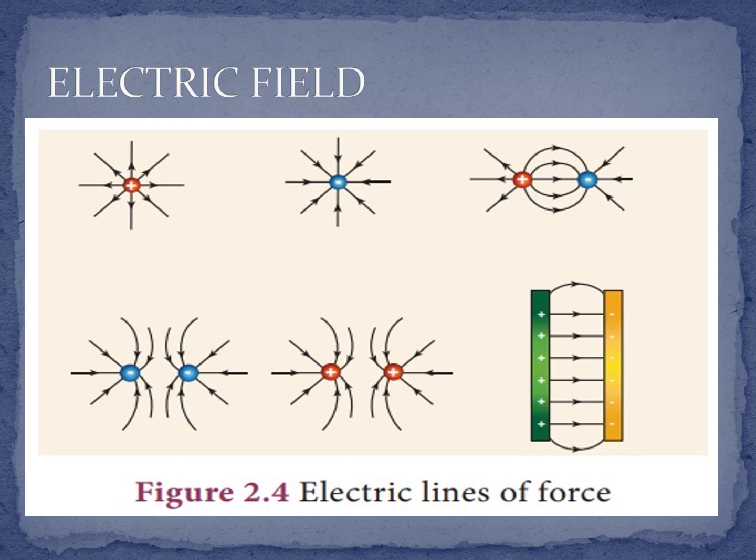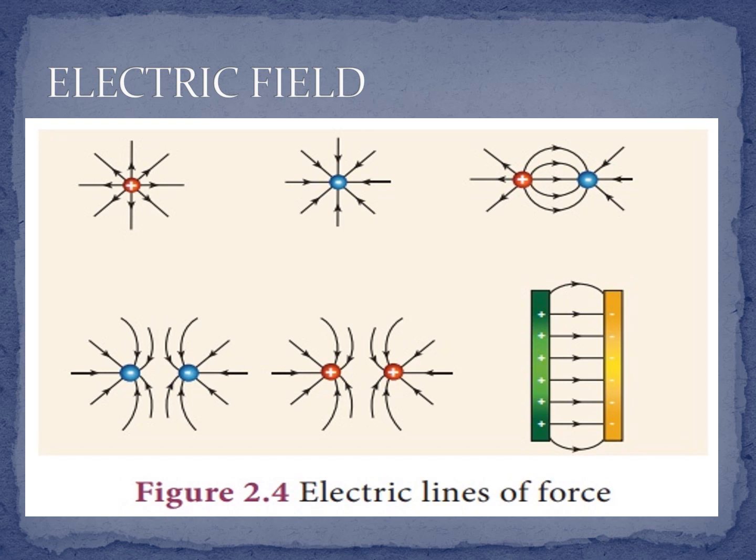And for an isolated negative charge, they are radially inwards. Second one, inwards. The electric field at a point is a measure of the force acting on a unit positive charge placed at the point.